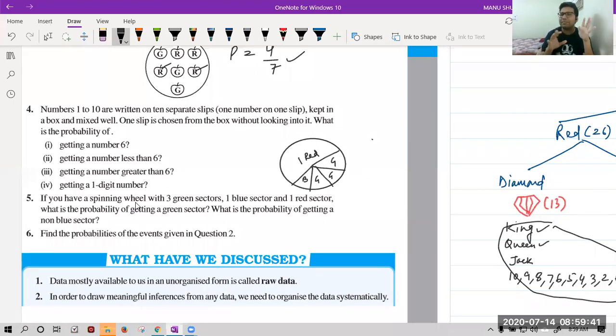So I have made a bigger sector. You can change it also, because this diagram will be wrong, since here it is not equally likely outcomes. We should have equally likely outcomes. In this case, this red will have more chances. Diagram is wrong. The correct diagram should be like this. All should be equal like this.